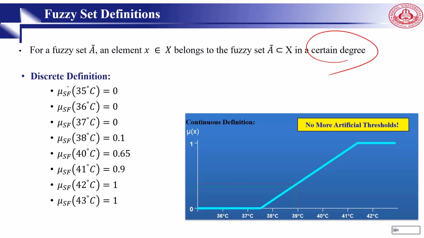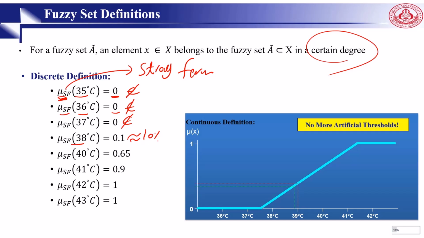For example, if we define this set as strong fever, then we say 35 belongs to it with the degree of 0. 36 belongs to strong fever, it means it doesn't belong. It's not in, right? Then we say 38 with 10%. So a 38 centigrade fever is 10% strong fever. 40, 65%. 41, 90%. 42, 43 is absolute strong fever and the person may die, right? So in this way we show it, and here is the graph.